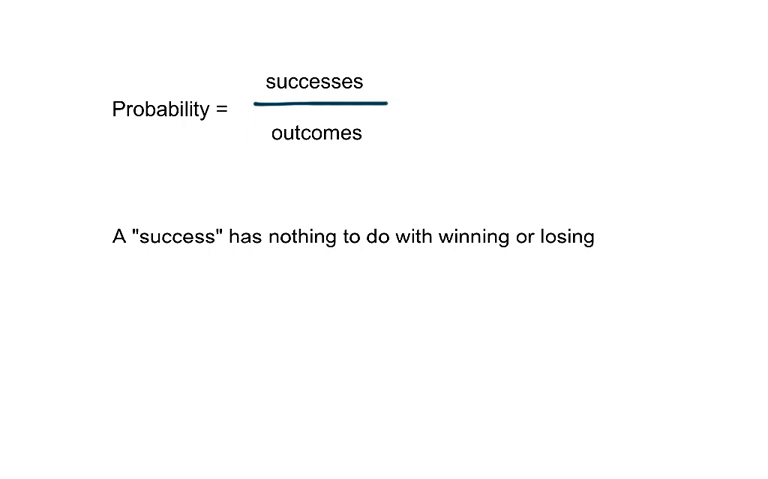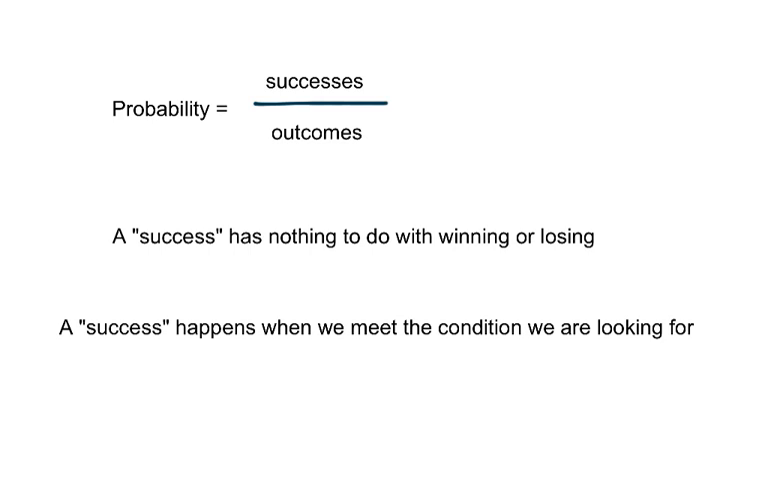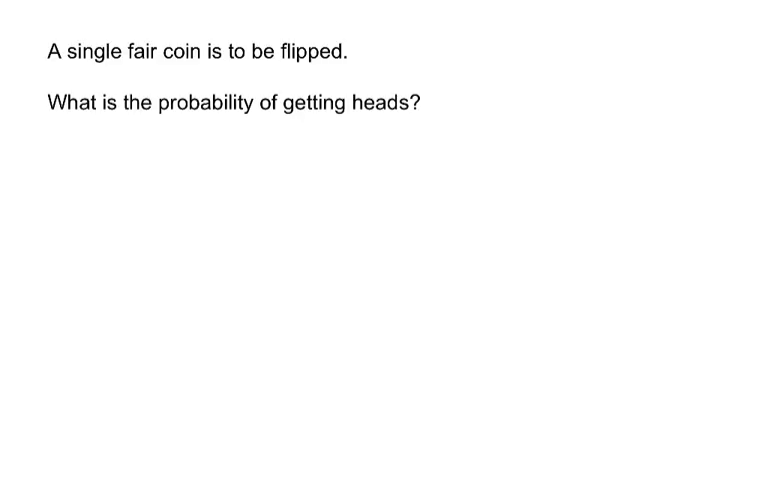Let's talk about that word successes. A success has nothing to do with winning or losing. Instead, a success happens when we meet the condition that we're looking for. We'll look at an example to make sure you understand this word success, because it's very important as we're calculating probabilities. A single fair coin is to be flipped. What is the probability of getting heads?